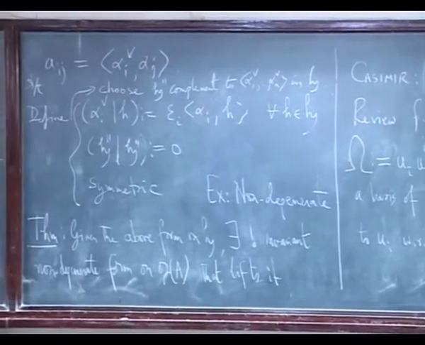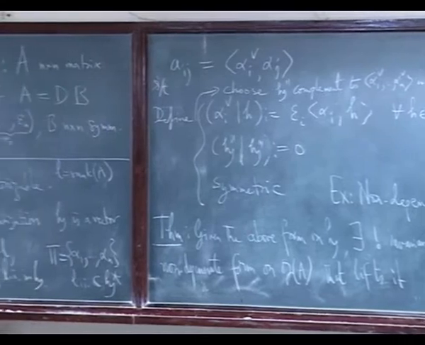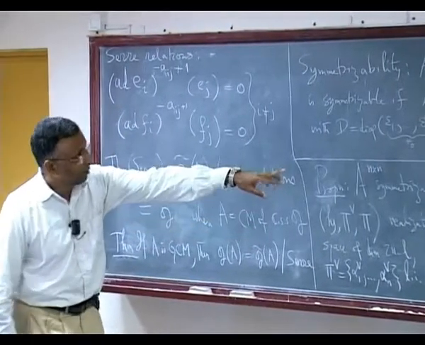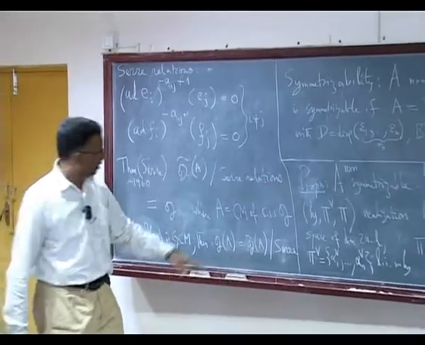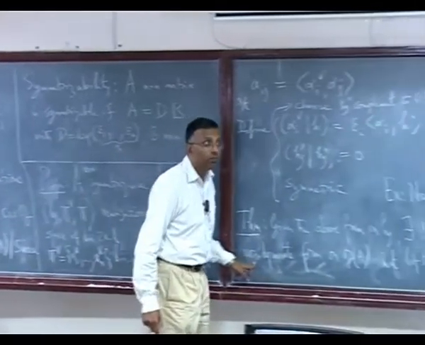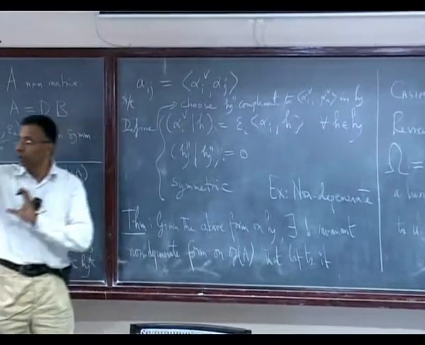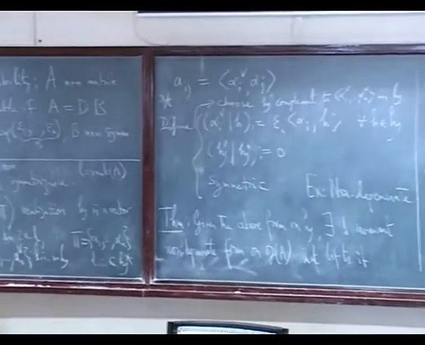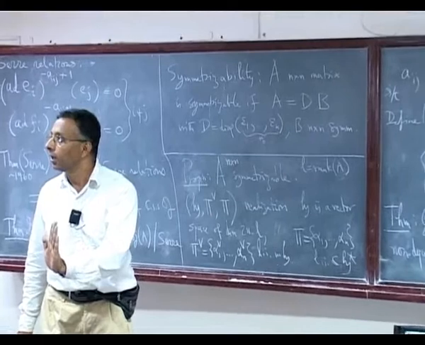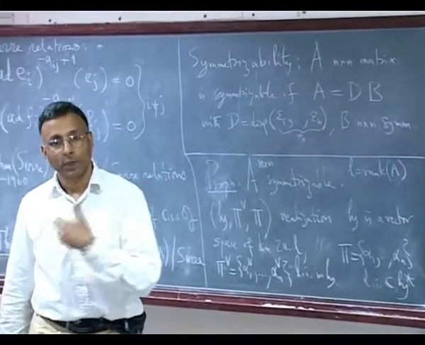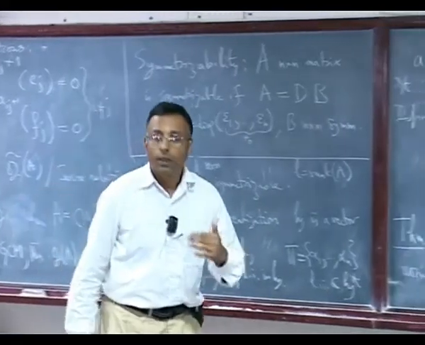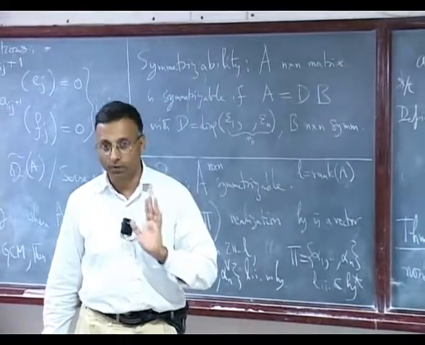Now let us try to do something similar in this case. What will I get? What can I try to do? I can mimic that. I have a non-degenerate form, so I can choose these bases and write down the dual basis and try to write the operator. You will run into some kind of problems with this.